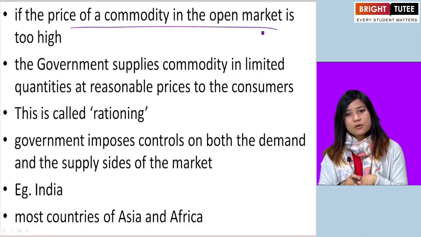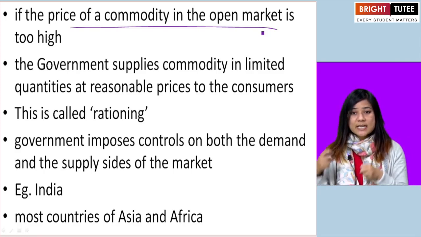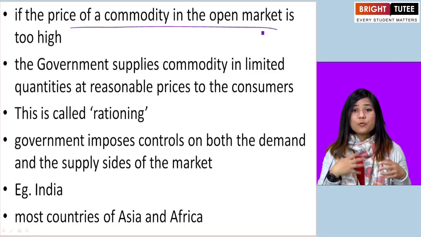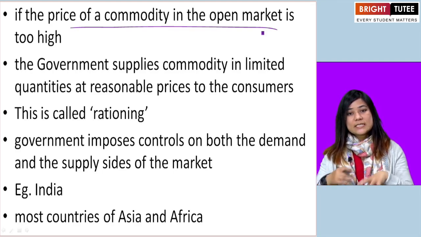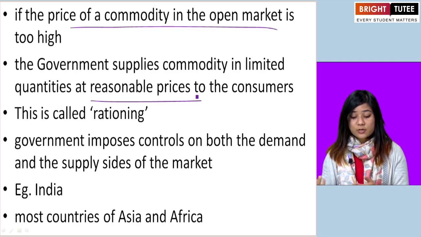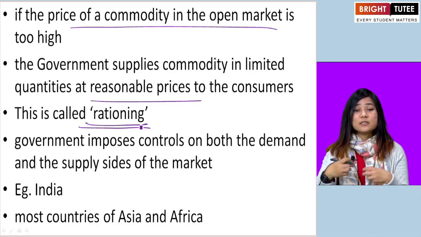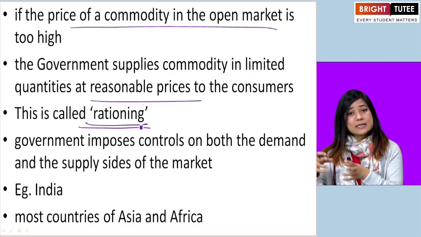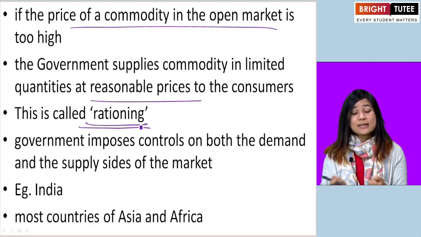But in mixed economy, if the price of the commodity is very high, then the government intervenes. And the government supplies that commodity which has very high price in limited quantities and at reasonable prices to the people, to the consumer. Now this is called rationing, where the government provides such commodities at lower prices and in limited quantities so that everyone can have it, so that everyone can consume it.